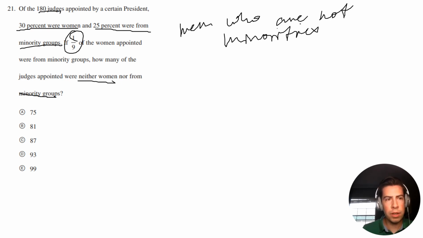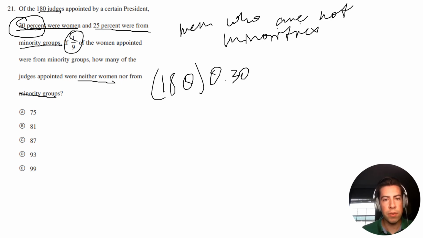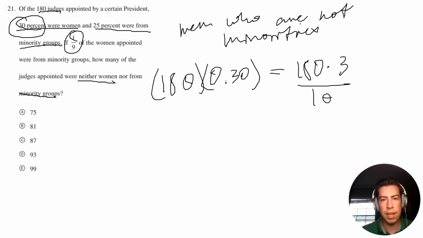Okay, so first thing we want to do is figure out how many total women there are. So it's going to be 180 multiplied by this 30% that are women. 30% can just be written as 0.30. Now I'm just going to simplify this down. So I'm going to have 180 multiplied by 3 divided by 10. And then if we do some simplification here, I'm going to get 18 times 3, which is 54. Okay, so 54 women.